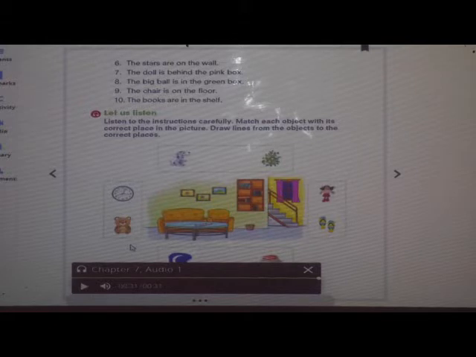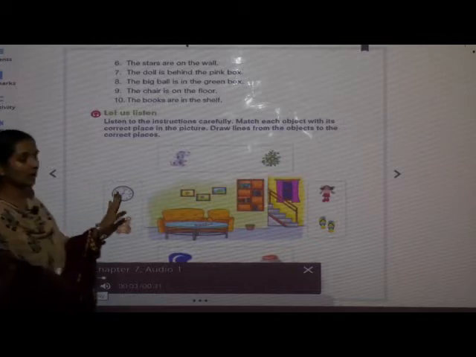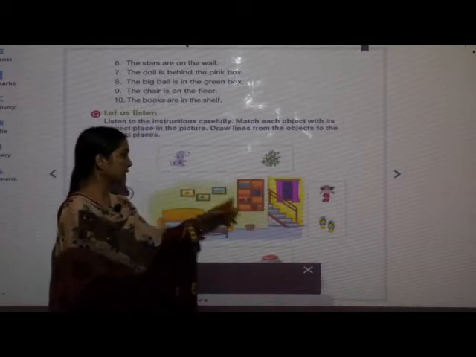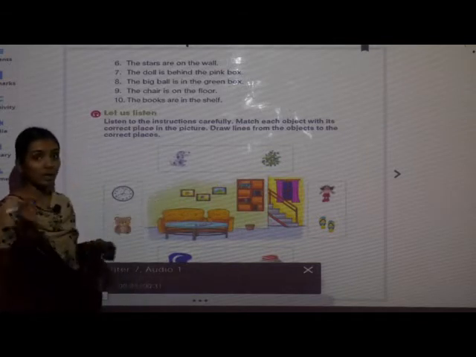Children, have you heard? Now see, once again we will go through this audio so that we know where to place the things properly, okay? First, place the clock on the wall. See here, what do we have to do? We have to place this clock on the wall. This is a wall, isn't it? So, we have to draw the line.